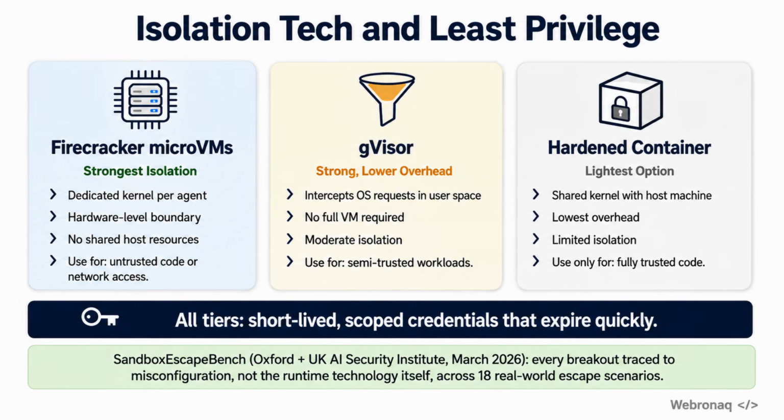Next is gVisor, which intercepts every request the agent makes to the operating system and handles it outside the core of the machine. That gives you strong protection with less overhead than a full microVM. The lightest option is a hardened container, essentially a tightly locked process on the same machine. Only use it for code you fully trust. Pair any of these with short-lived credentials that expire quickly and cover only what the agent actually needs.